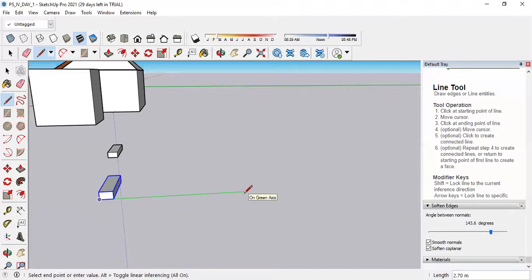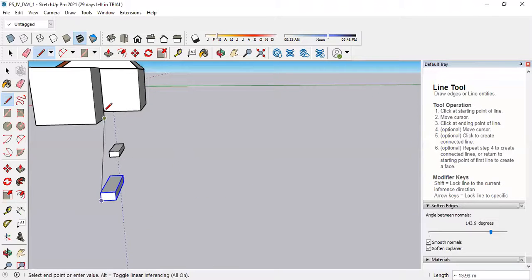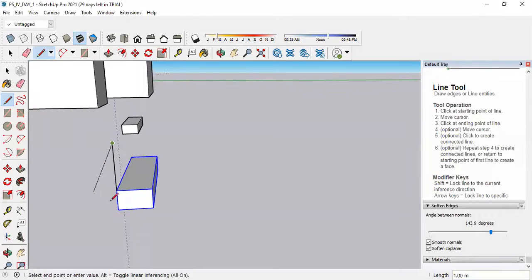Suppose I consider 9. Okay, what is the height of one flight? 1.5 meter.